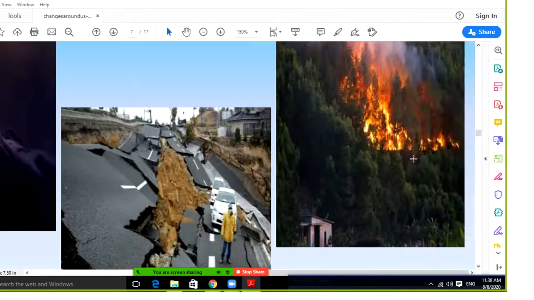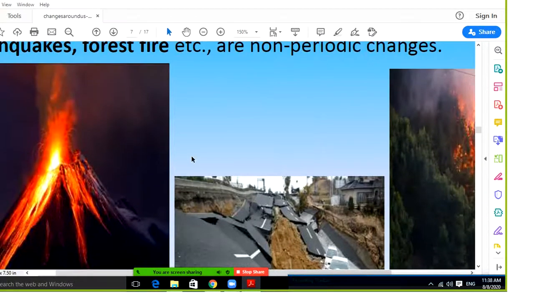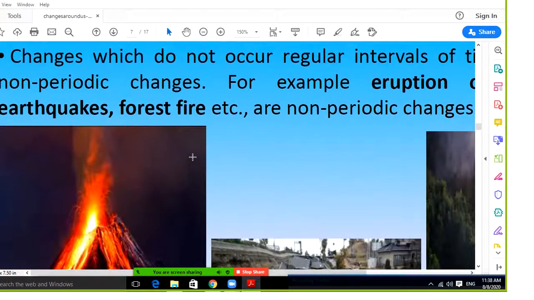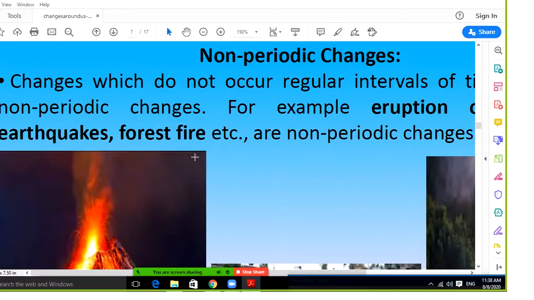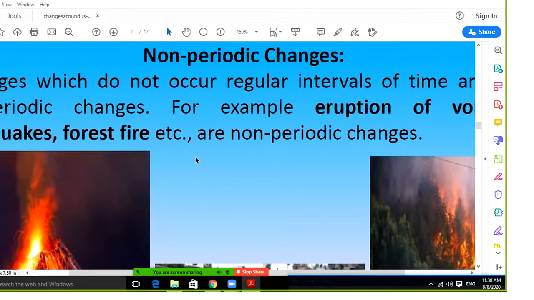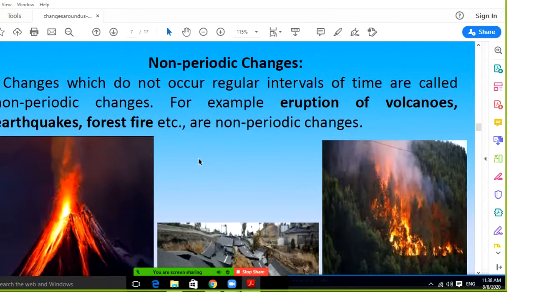And some volcanic eruption also, and earthquake, forest fire or volcano eruption. These are non-periodic changes. They do not occur at regular intervals of time. They come occasionally, sometimes. So changes which do not occur at regular intervals of time are called non-periodic changes.